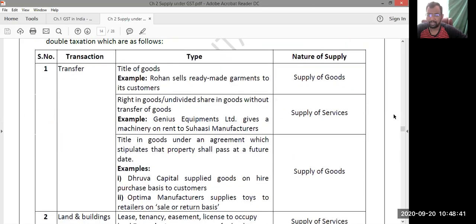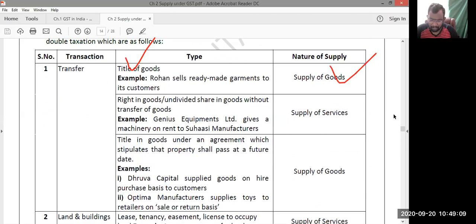Look at the transactions. First one, transfer of title of goods. Title, ownership. Whenever ownership in the goods is transferred, it amounts to supply of goods. When ownership is not transferred and only the right to use the goods is transferred, for example in lease transactions, ownership is not transferred, only the right to use.